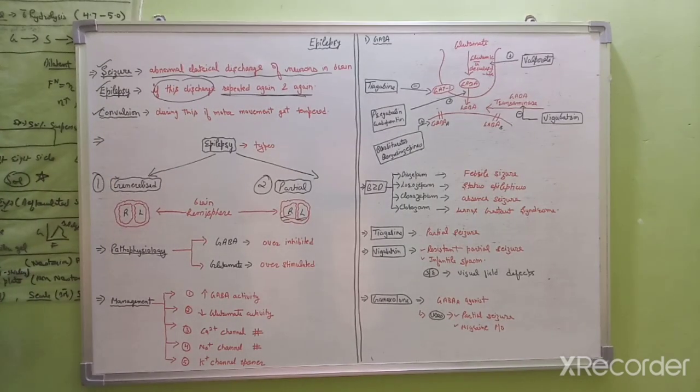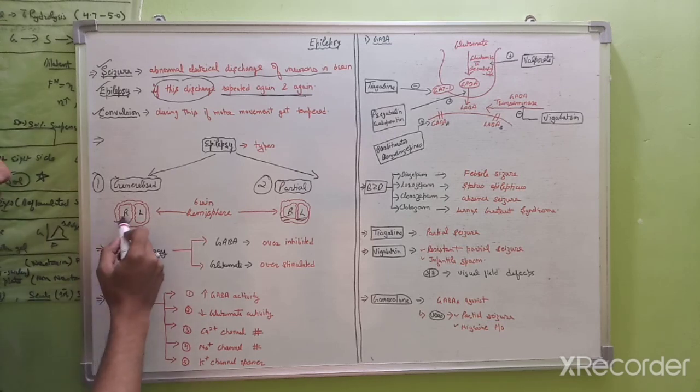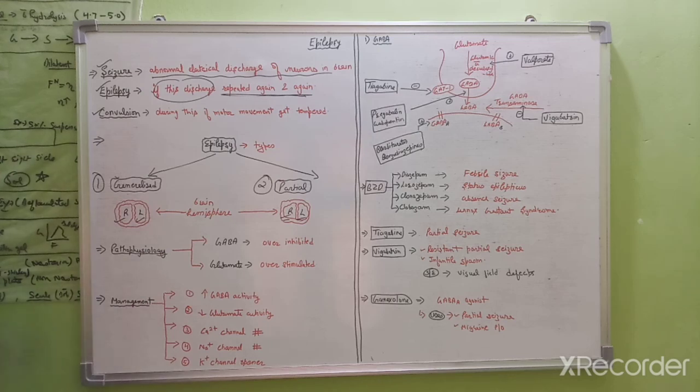But what happens in generalized epilepsy? In generalized epilepsy, both the right and the left hemispheres of our brain are involved. So this is about the types of epilepsy, generalized and partial. In partial, only one hemisphere is involved. In generalized, both hemispheres are involved.